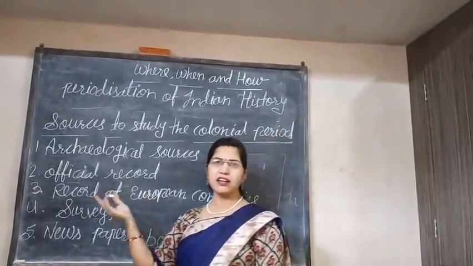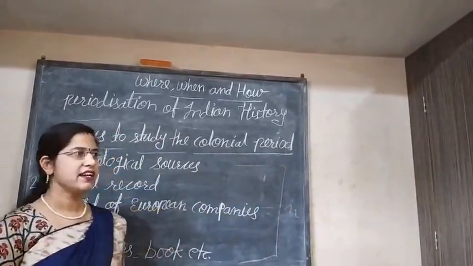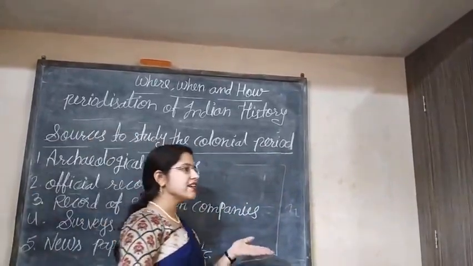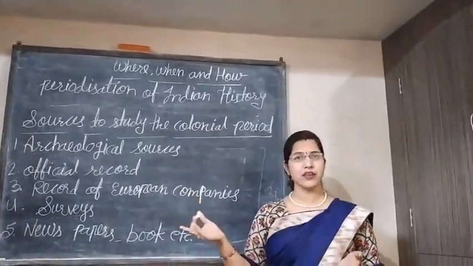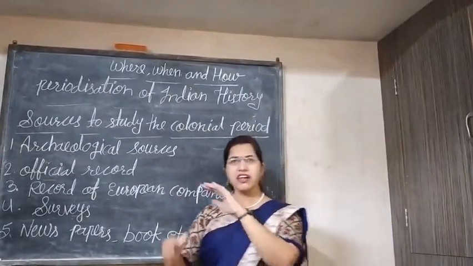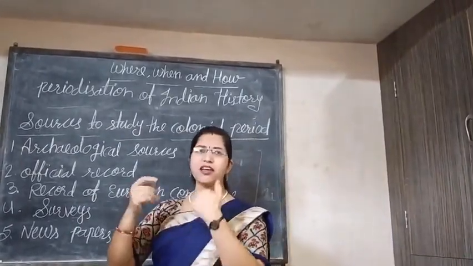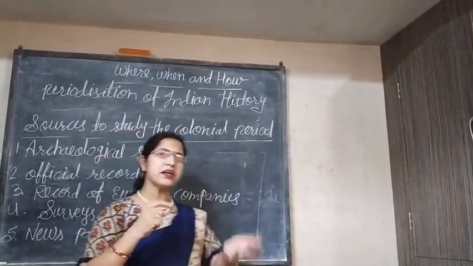And secondary, by the name it is clear, means second-hand sources. So the second-hand sources are newspapers and biography. Autobiography means the life story written by oneself, and biography means the life story of some other person.